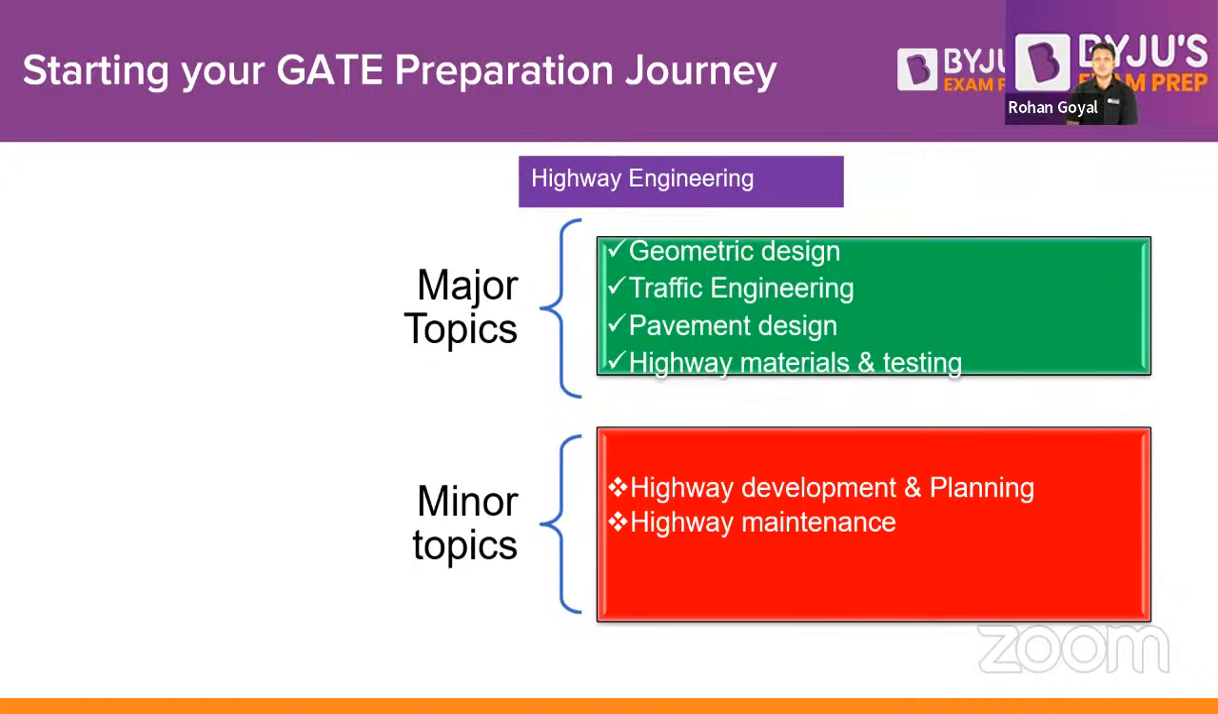Then in traffic engineering, you have only one method, that is Webster's method, so you need to focus only upon that. In pavement design, there are a lot of concepts, so they may randomly ask from anywhere. More empirical formula based questions are asked. Highway materials and testing is also a relatively important topic, and 1 mark questions are relatively often asked from it.